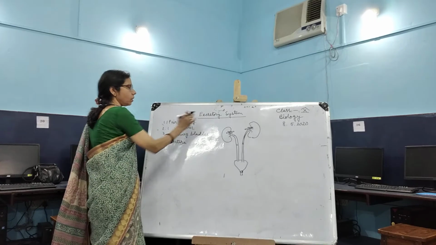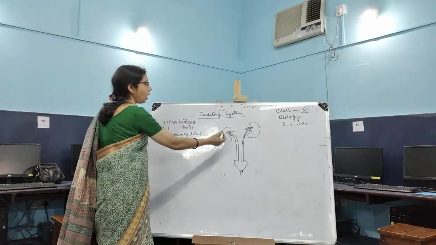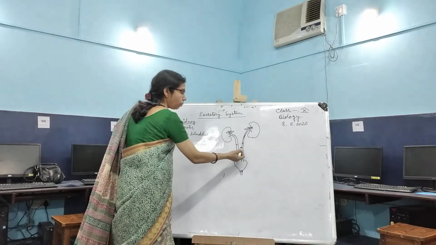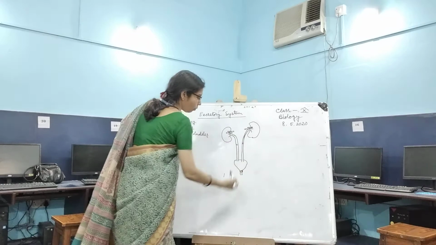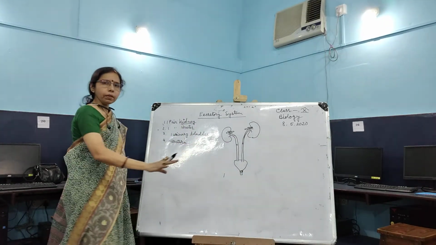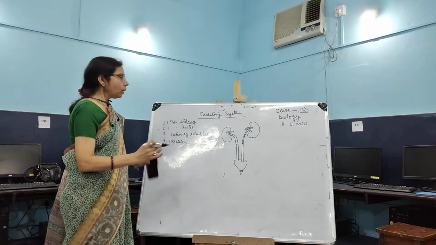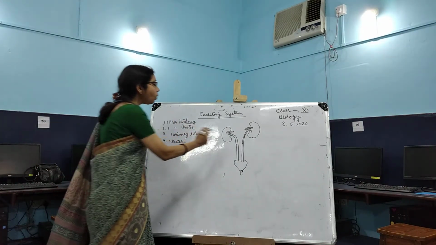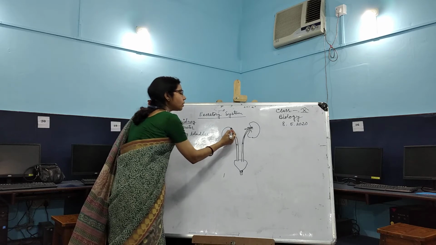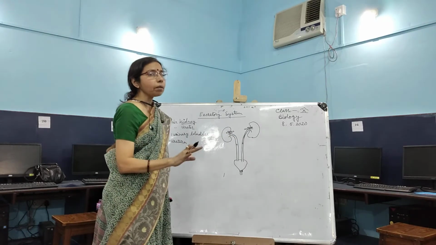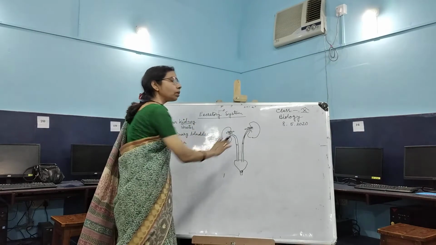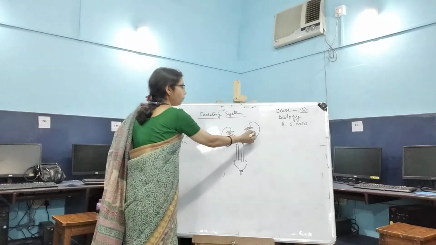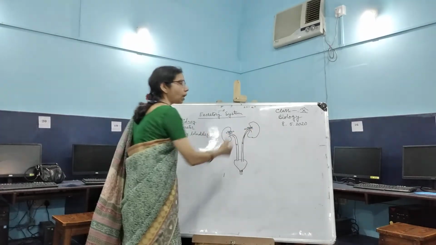So the excretory system mainly consists of one pair of kidneys, one pair of ureters, one bladder, and one urethra, and we also get the function of each. But one thing: though we learn the excretory system, without the cardiovascular system, that means without artery and vein, this system is not complete, because the toxic waste is brought to the kidney with the help of the renal artery.